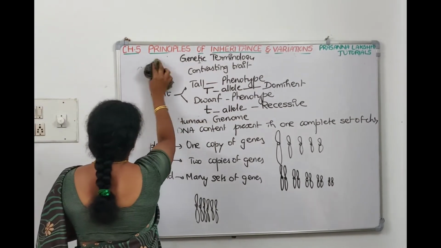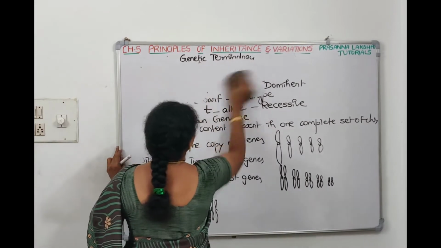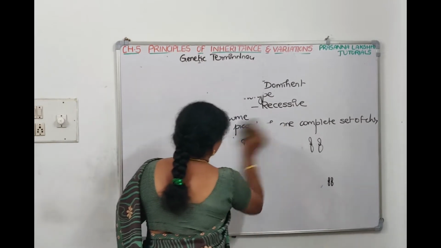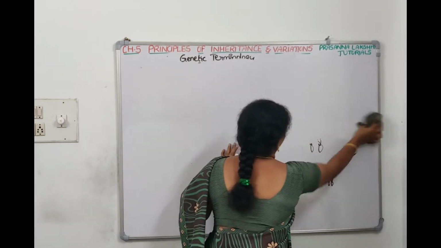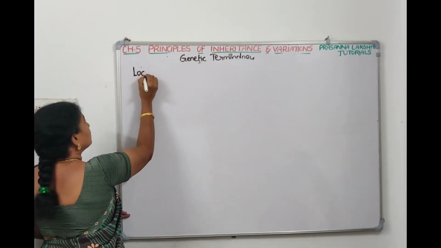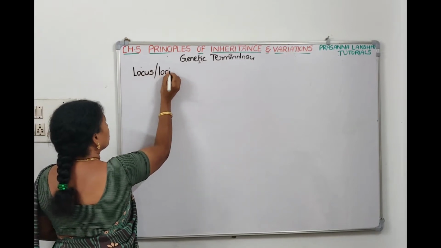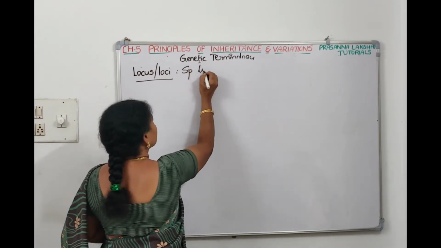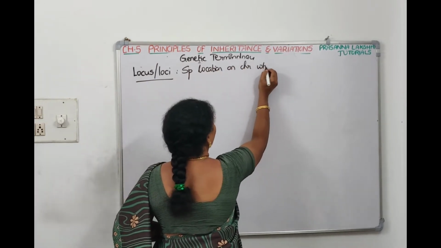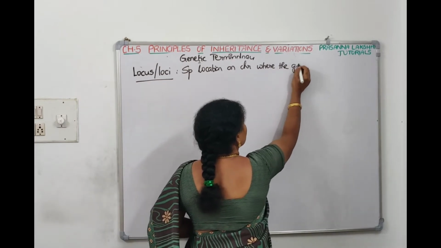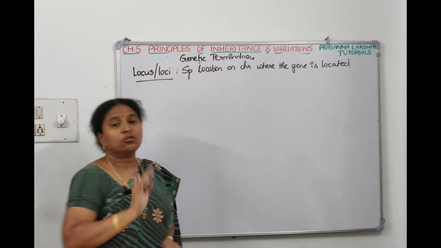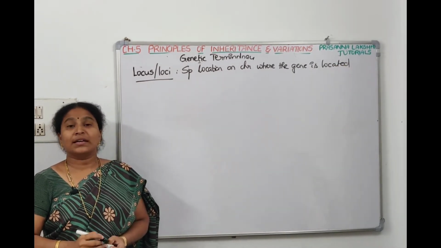Now locus means it's a location on the chromosome where the gene is located, or where the alleles are located. Locus, or loci, is the specific location on the chromosome where the gene is located. We call it locus.